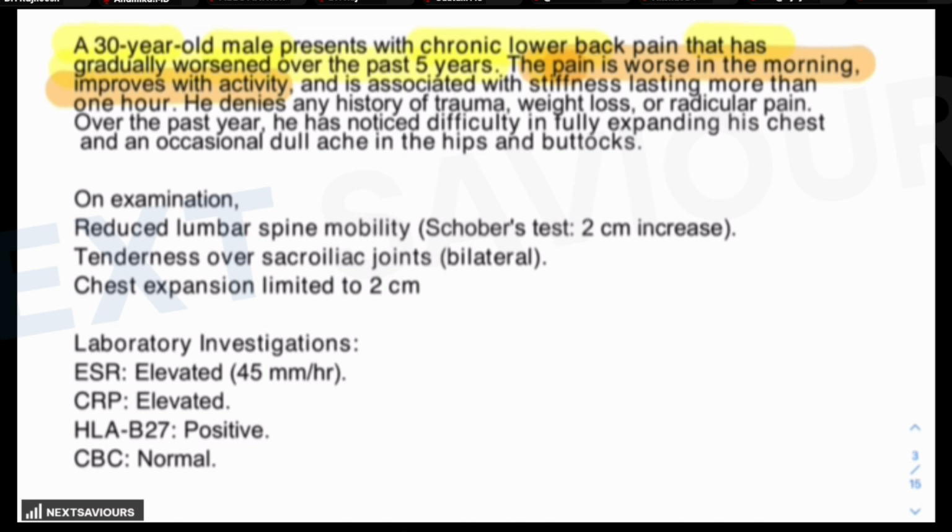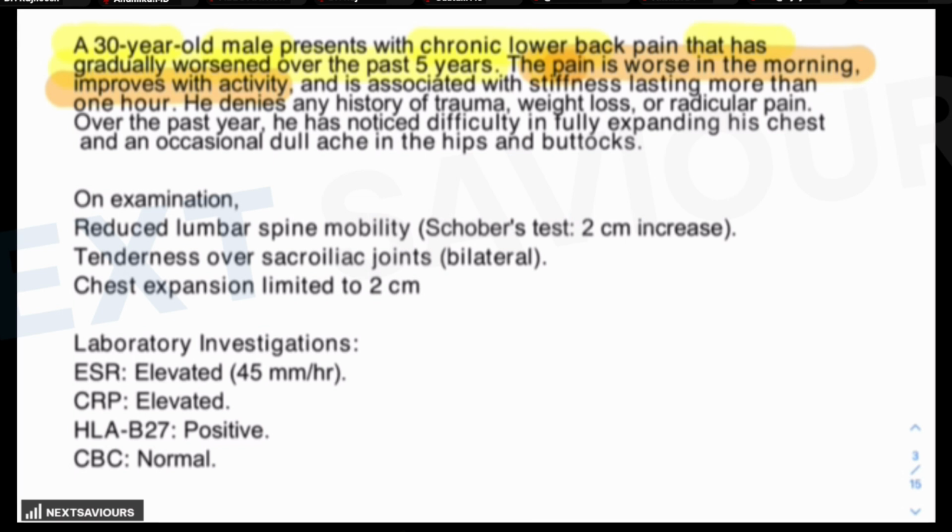When you see this line in particular, just by reading the first line, you can conclude the answer. The answer for that question is ankylosing spondylitis. But as I told you, we are not here to discuss the topic of ankylosing. We are here to discuss the other topics and how to differentiate it from the other differentials which are always provided to you in the question.